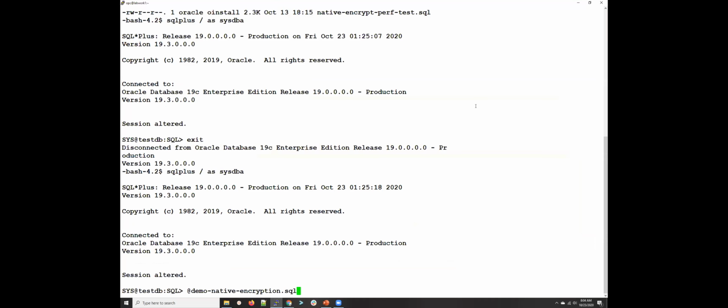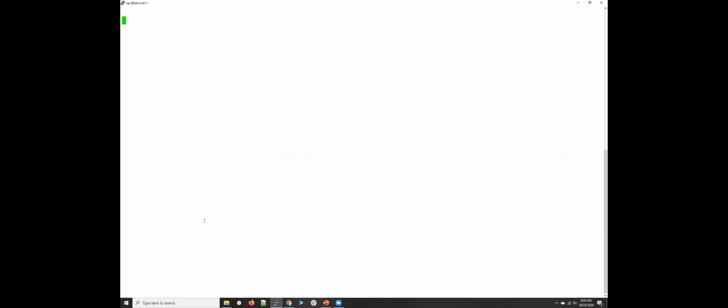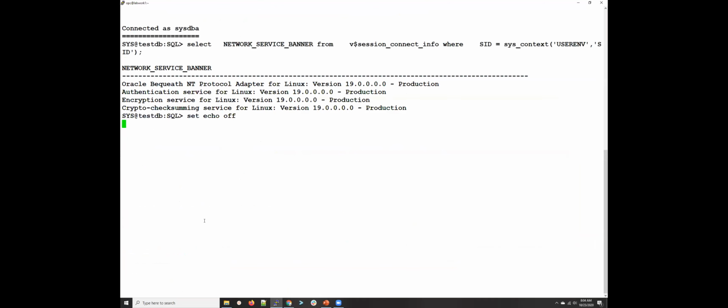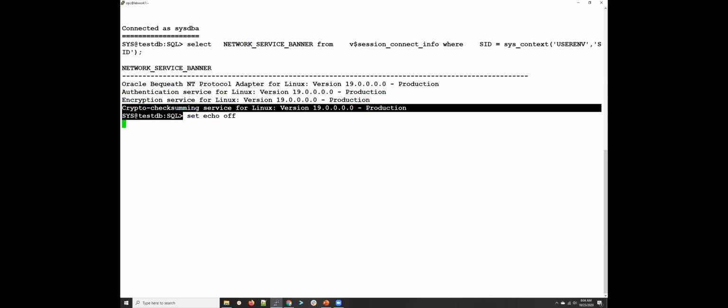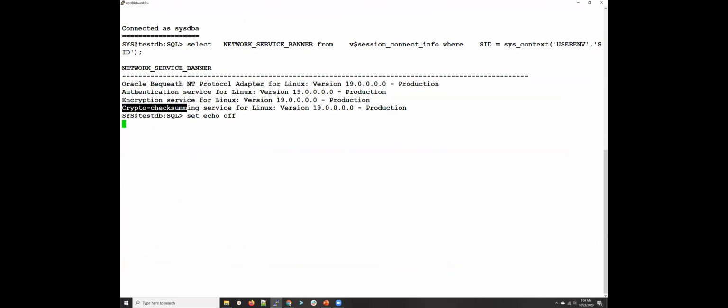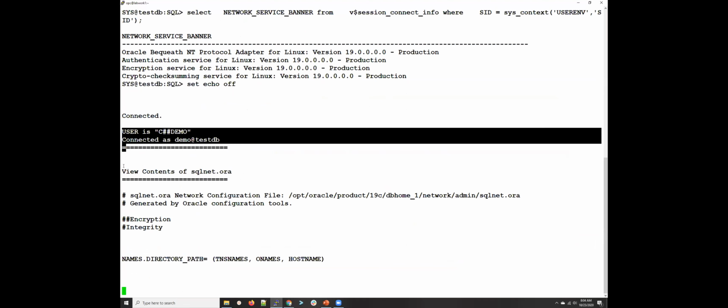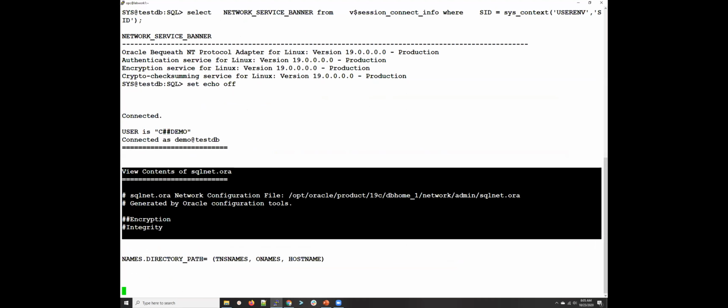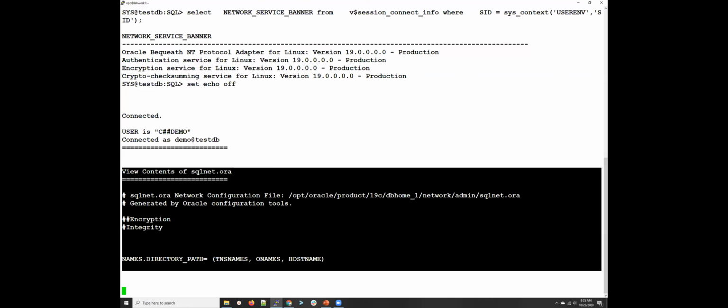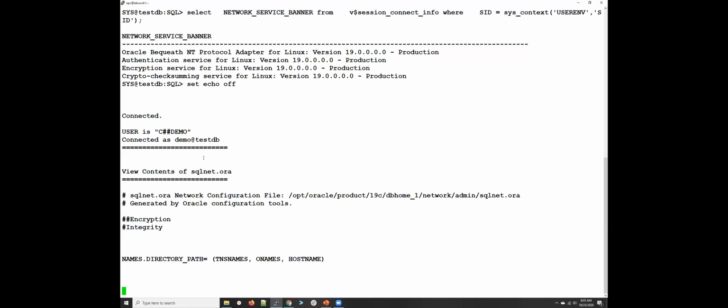I have this. Okay, so I'm connected to my server. I run this. This is a Bequeath connection. So I can't see any encryption or any crypto checksumming algorithms as of now. Okay. So now let's establish a TCP connection. This is the content of my SQLNET.ORA, which is essentially nothing. It's an empty SQLNET.ORA. There are no integrity or